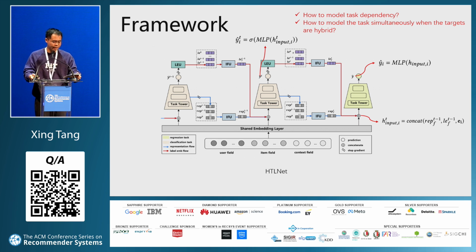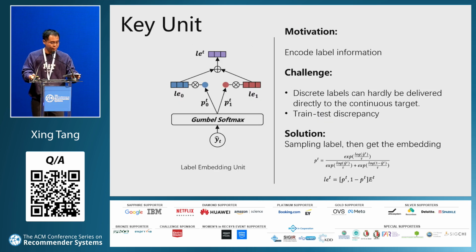The key units here are LEU, the label encoding unit, and IFU, the information fusion unit, and I will describe them respectively. The first one is the label encoding unit. It aims to encode the label information explicitly. However, a discrete label cannot be directly delivered to a continuous target such as CVR prediction.